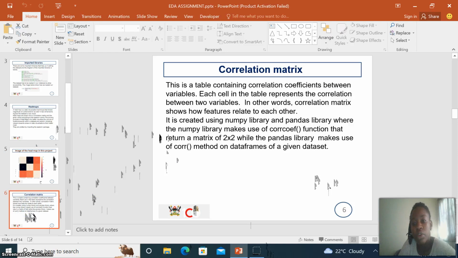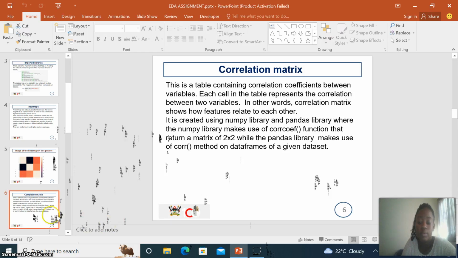Then we can also talk about the correlation matrix. A correlation matrix is a table containing correlation coefficients between variables, where each cell in the table represents the correlation between 2 variables. In other words, this correlation matrix shows how features relate to each other. It is created using the NumPy library and Pandas library, where the NumPy library makes use of the corrcoef method that returns a matrix of 2 by 2, while the Pandas library makes use of the correlation method on data frames of a given data set.